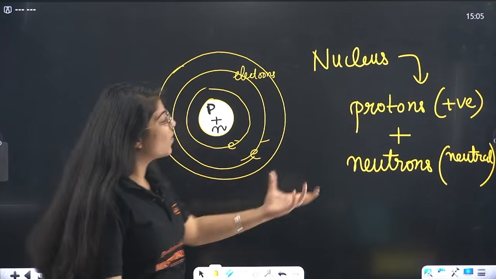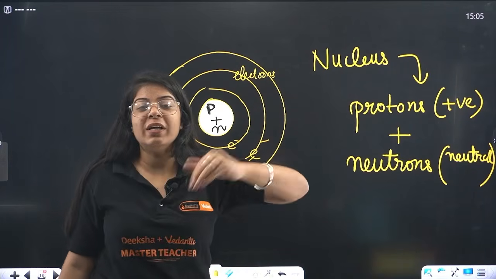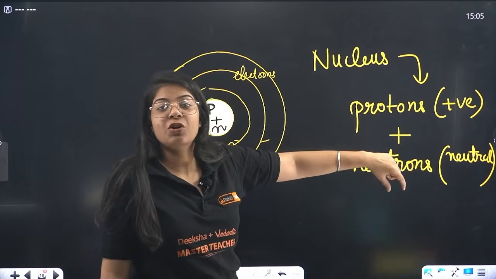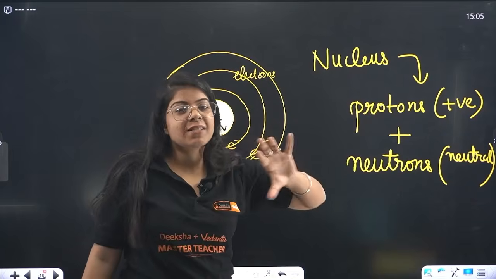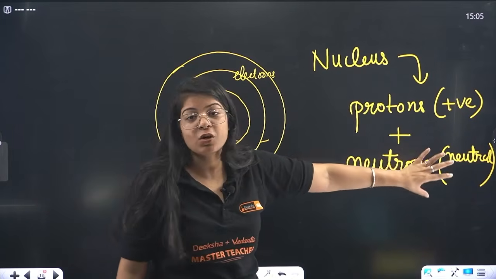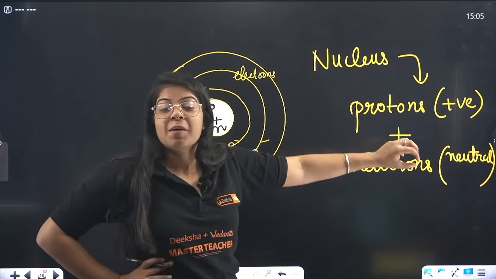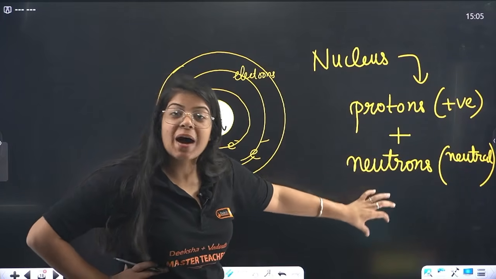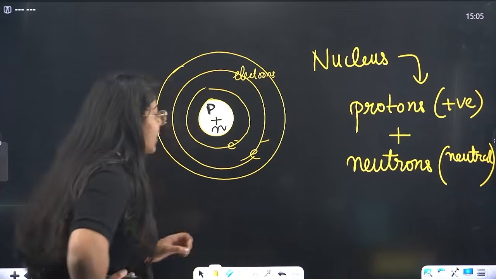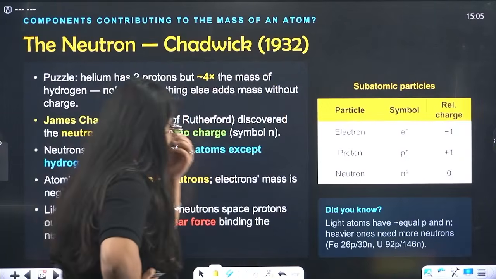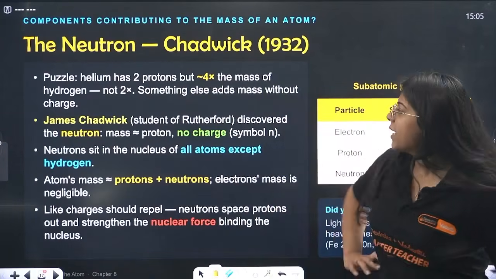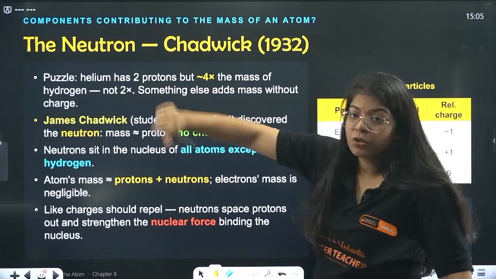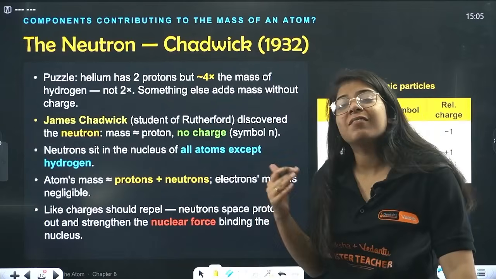That is why when we move from hydrogen to helium, in helium we have 2 protons, but we also have 2 neutrons. So the charge is the same, because the neutron is neutral and does not add charge to the atom, but it has mass equal to the proton, so it adds mass to the atom. So the puzzle was that helium has 2 protons but 4 times the mass of hydrogen, not just 2 times. So what else is giving it the mass?